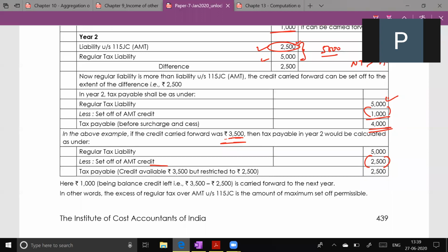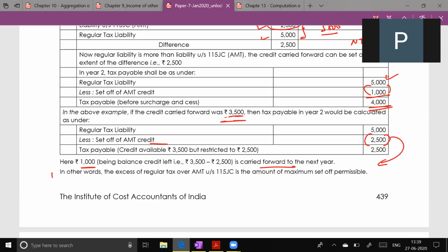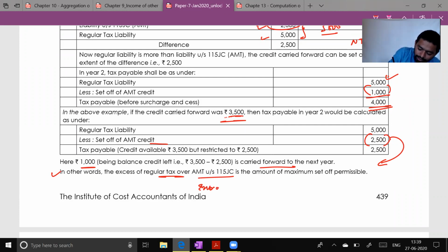Sir, but what about the balance 1,000? Balance 1,000 is carried forward to the next year. In other words, the excess of regular tax over AMT, that is extra tax, is the amount of maximum set off permissible. Because minimum is minimum. This is the minimum that you must pay.